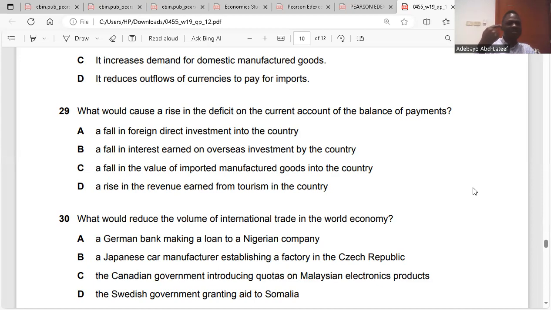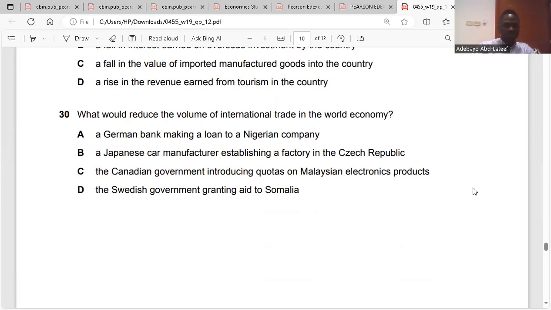FDI is multinationals coming to your country. It does not affect your current account. But your investors abroad bringing back less than they put in brings about deficit, because there is less flow of cash into the economy. So the answer is B.